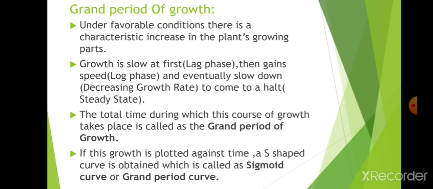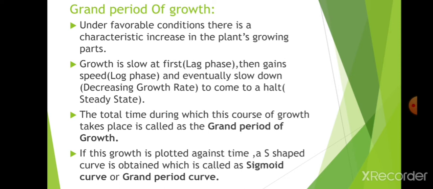See, when the plant is planted, it will grow very slowly for some time. Then again it will grow vigorously, and after reproductive structures occur, it will decrease its growth speed and come under the steady state. Okay, this is about the grand period of growth. The total time during which the course of growth takes place is called the grand period of growth.